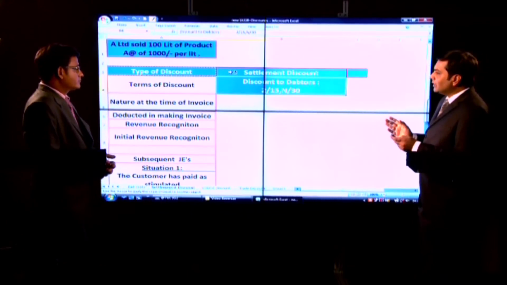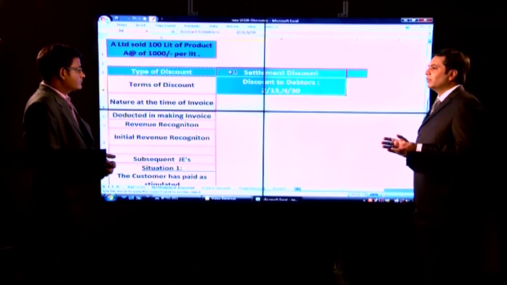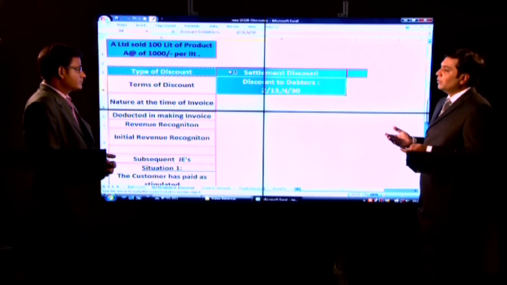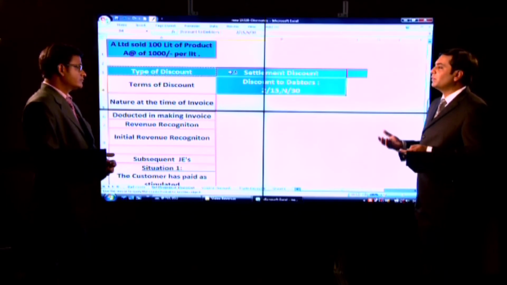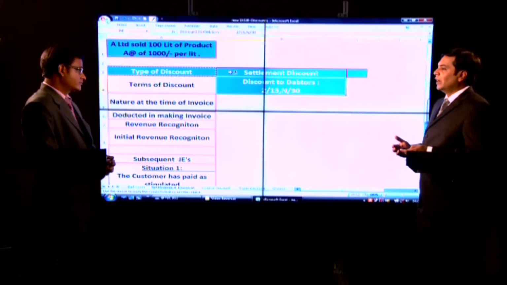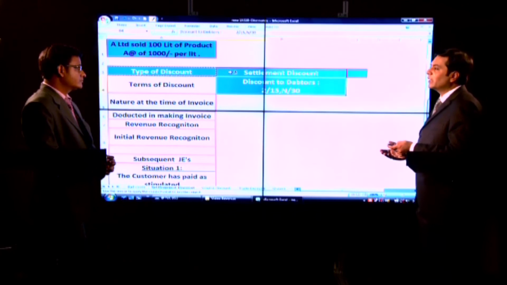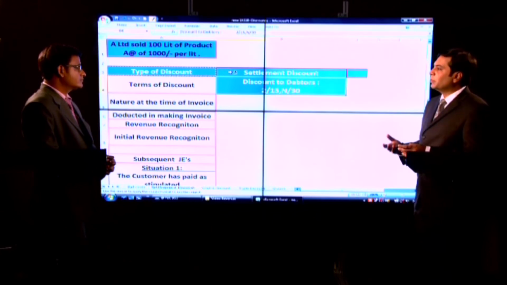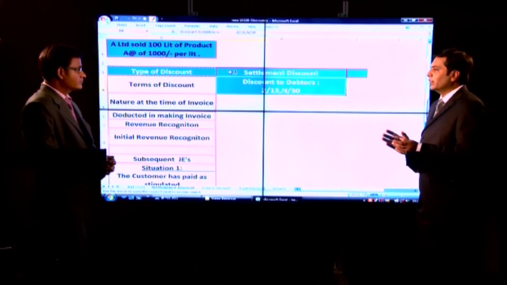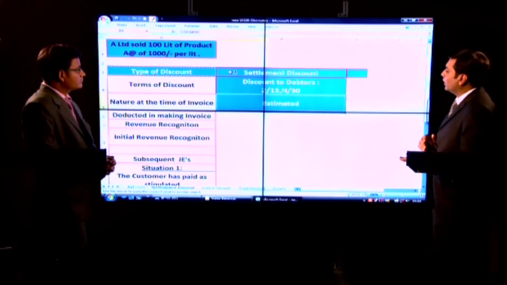Now these kind of discounts require an estimation for recognition of revenue, because I am not sure whether that is going to be received within 15 days or not. I need to estimate based on the prevailing practices, previous history of that purchaser, industry practices for the similar products, what is your credit history relating to other buyers, you have to estimate. Now those estimations are required.